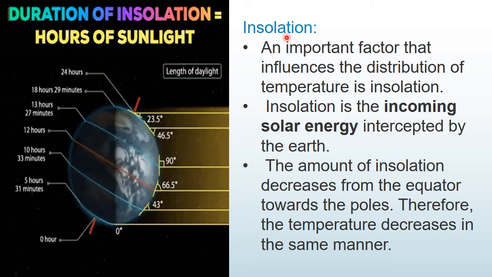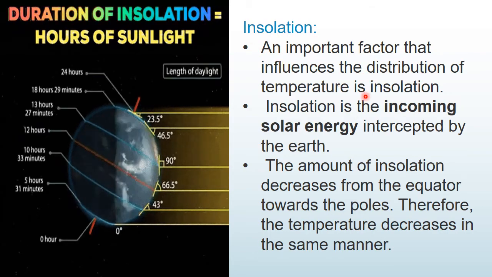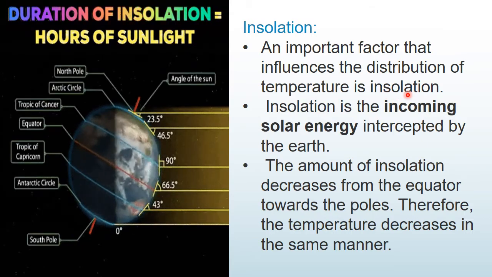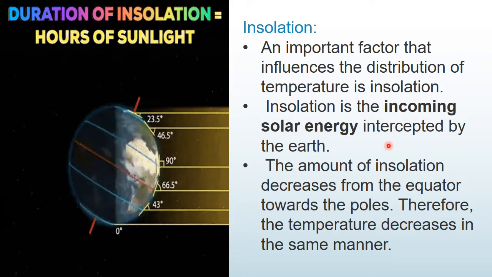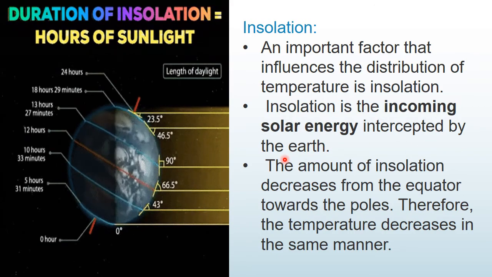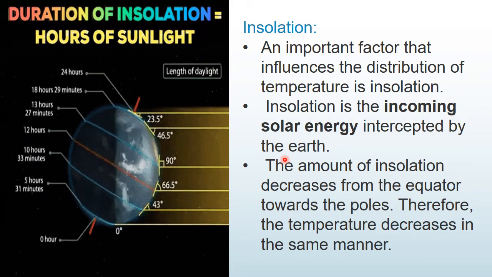Insolation. Now we are going to see about insolation. An important factor that influences the distribution of temperature is insolation. That means according to the insolation, the temperature varies from place to place. So what is insolation?